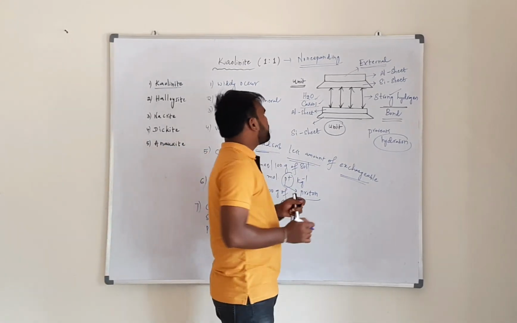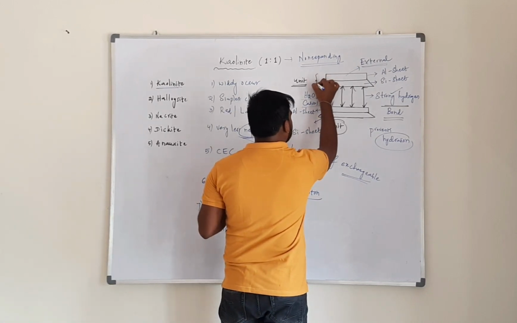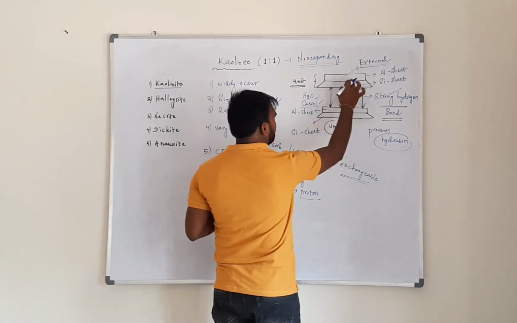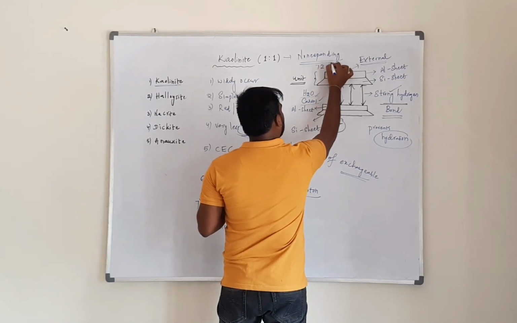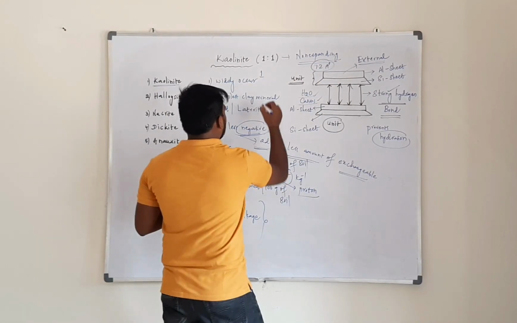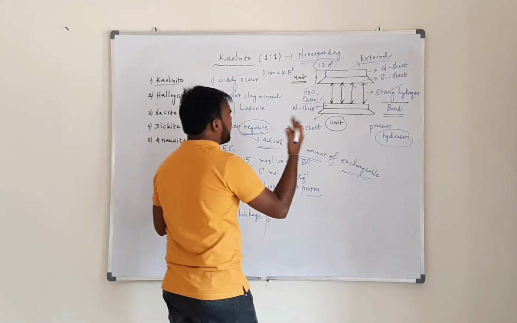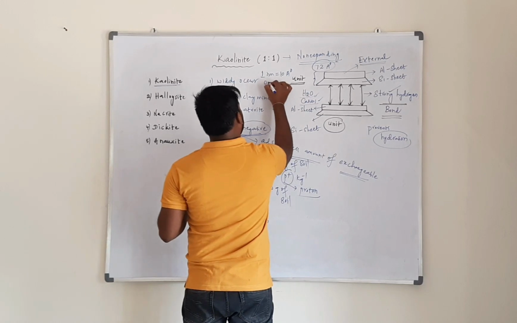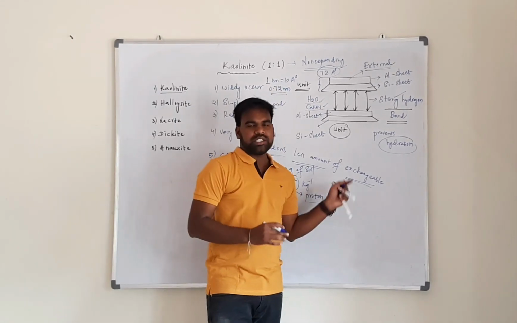And if you see the c-axis spacing of kaolinite, that means the spacing between the two sheets, the aluminum sheet and the silica sheet, that is 7.2 angstrom. Remember, 1 nanometer equals 10 angstrom. So we can write it as 0.72 nanometer also. This is all about